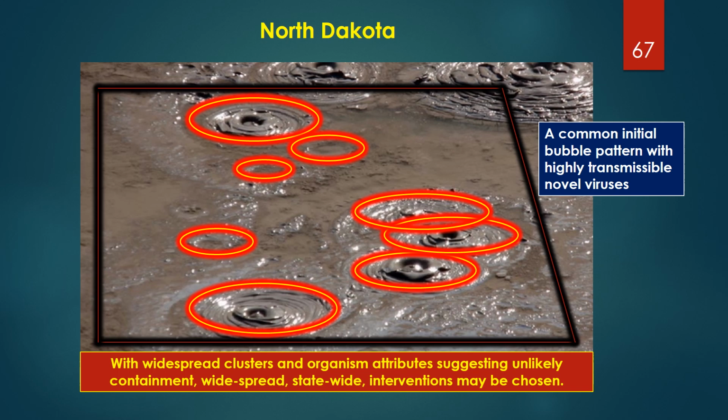In cases with widespread clusters, like illustrated here, and organism attributes suggesting very difficult or unlikely containment, like with COVID-19, widespread statewide interventions may be chosen. This illustration would likely be a common initial bubble pattern with highly transmissible novel viruses like COVID-19.